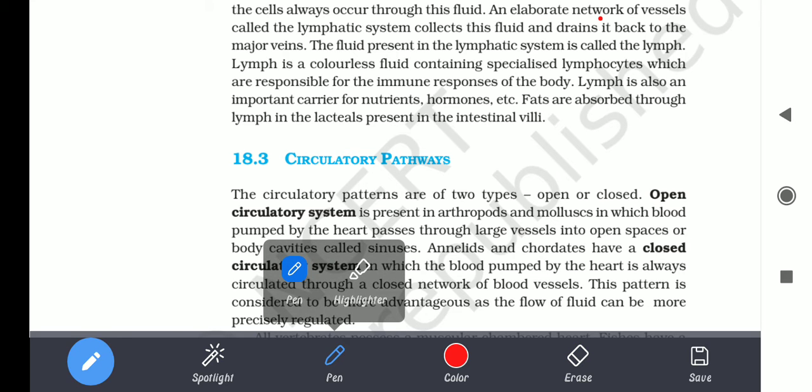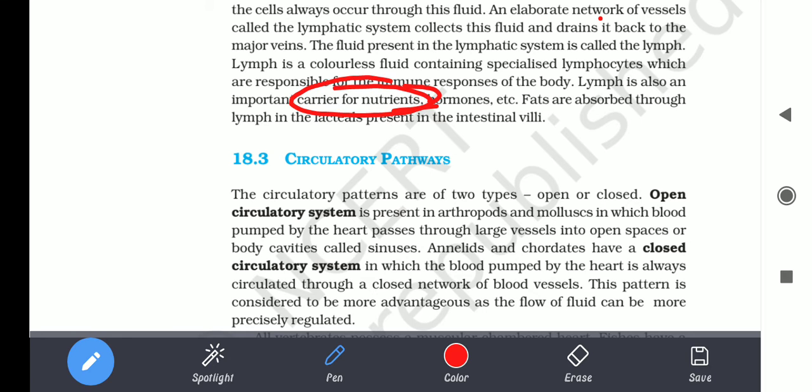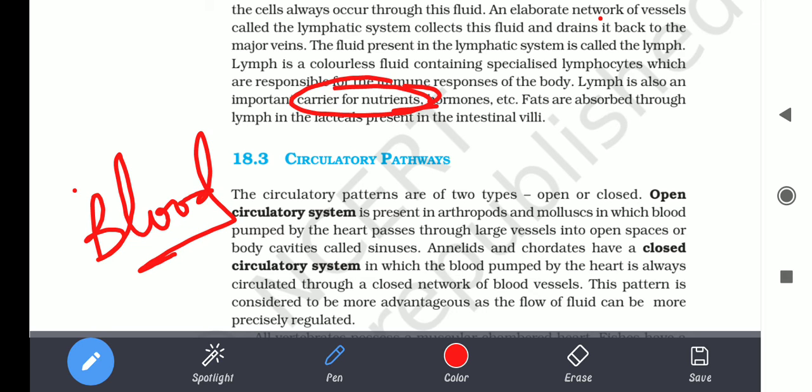Lymph is also an important carrier of nutrients, like blood, as it carries nutrients, hormones, etc. And fats are also absorbed through the lymph, which is present in the intestinal villi.